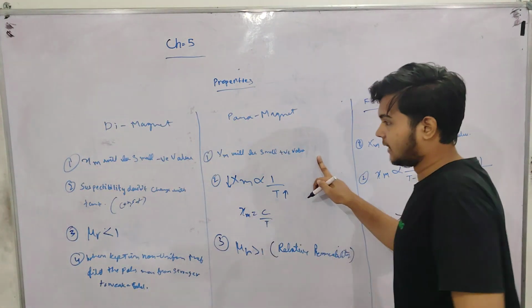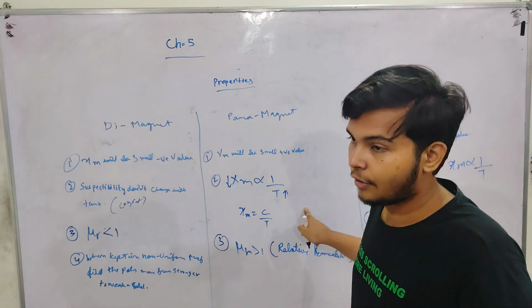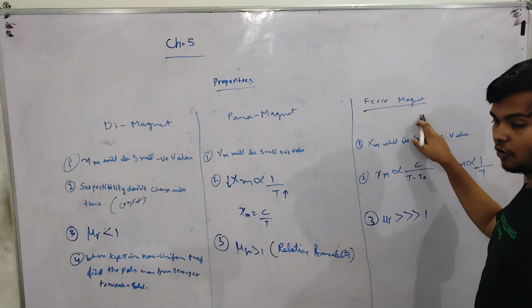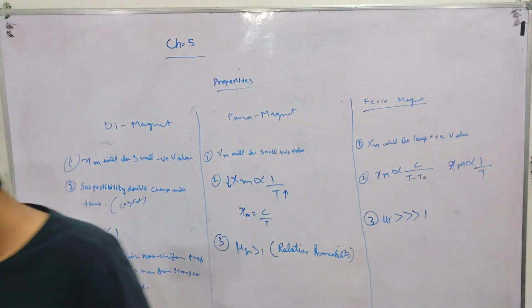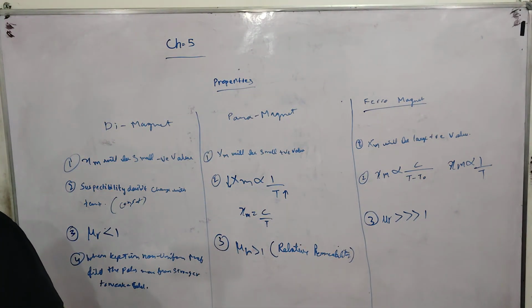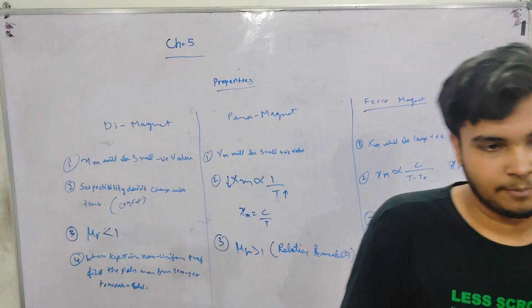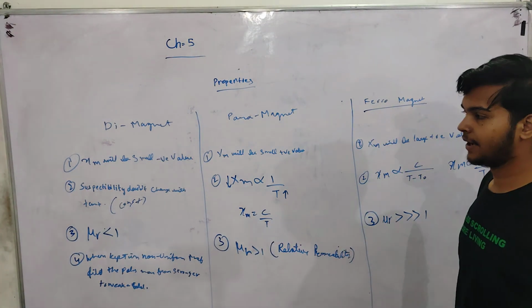In paramagnetic, when kept in a non-uniform field, the pole will move from weaker to stronger, and in ferromagnetic also it is the same, it will move from weaker to stronger. These are all the properties of the three types of magnet: diamagnet, paramagnet, ferromagnet.